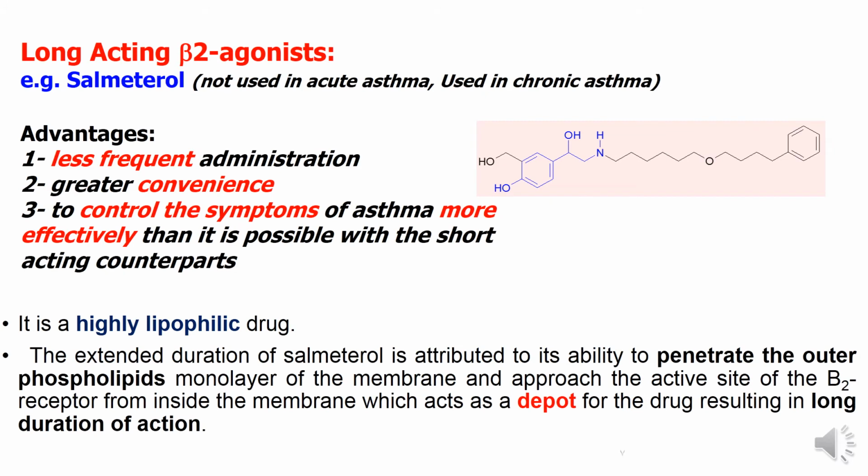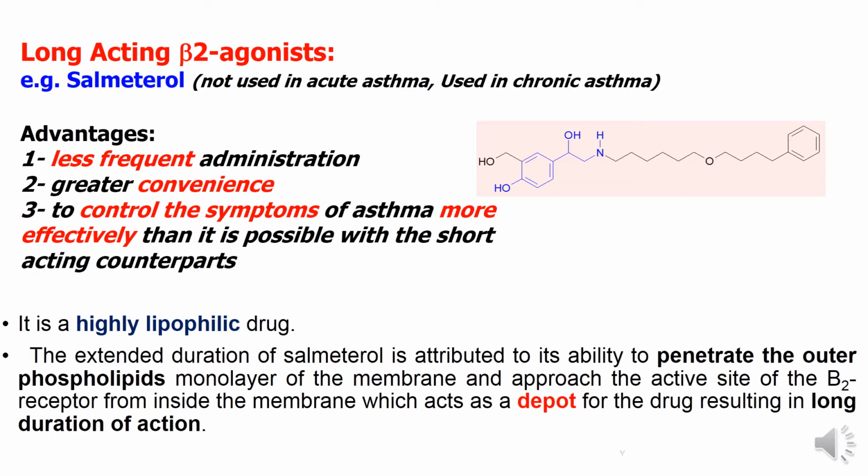We have finished the short-acting beta-2 selective adrenergic agonists, and we studied norepinephrine and salbutamol as short-acting beta-2 selective adrenergic agonists used in acute asthma. And now we will study the long-acting beta-2 agonists like salmeterol. Salmeterol is a long-acting beta-2 agonist, and it is used in treatment of chronic attacks of asthma, not in acute asthma. For acute asthma, we use the short-acting beta-2 agonists, while in chronic asthma, we use the long-acting beta-2 agonists.